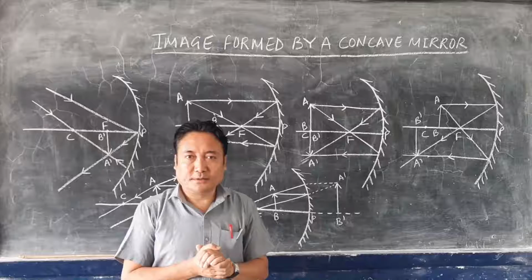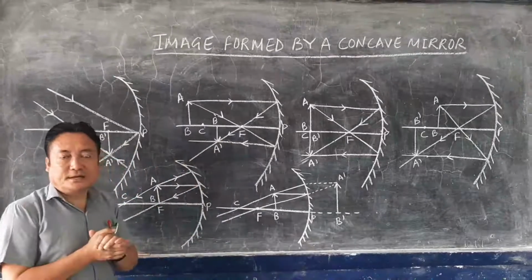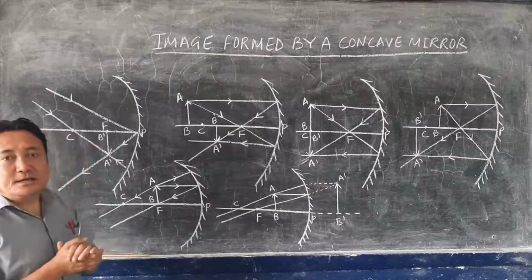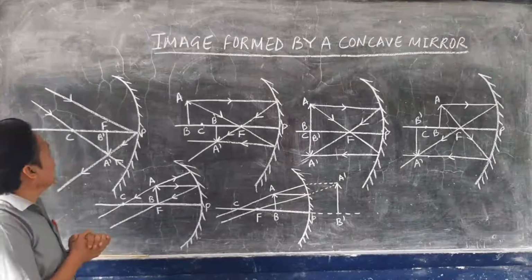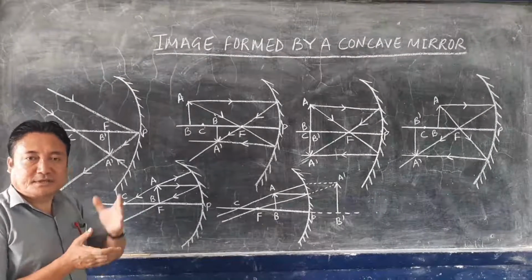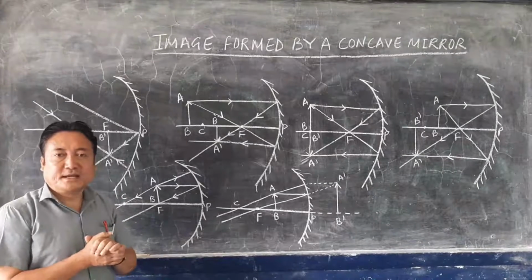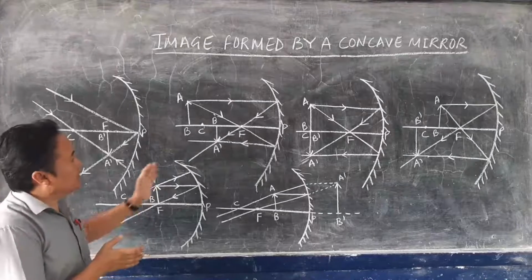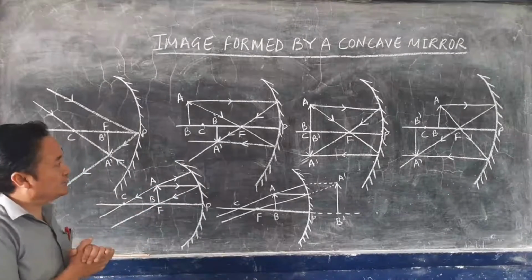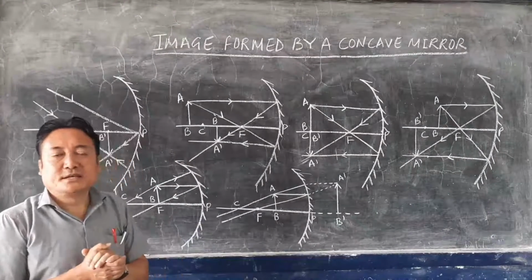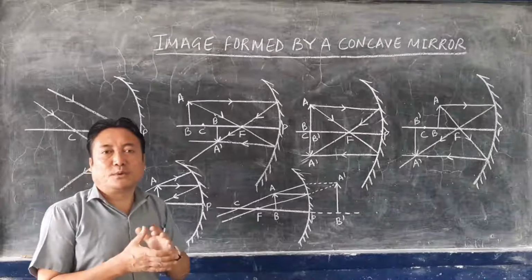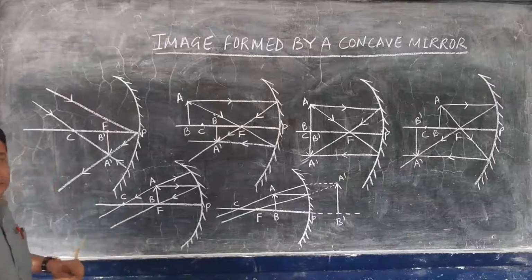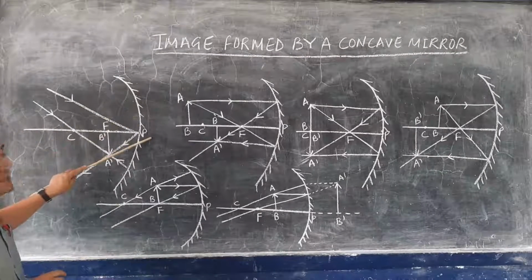concave mirror. As you know, the concave mirror is a spherical mirror in which the inner surface is the reflecting surface. That means the reflection takes place from the inner curved side, and the outer side is polished. These are the diagrams which I have drawn here. Where the images are formed, how the images are formed, and what the characteristics of the image are, we will discuss today.